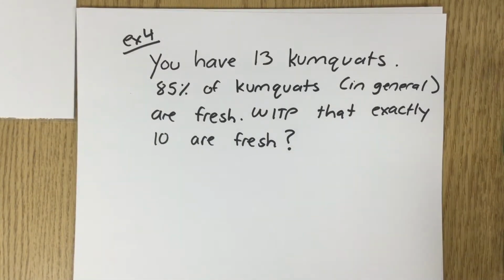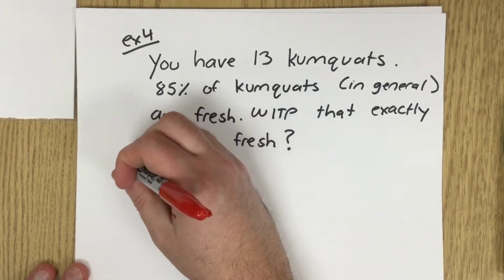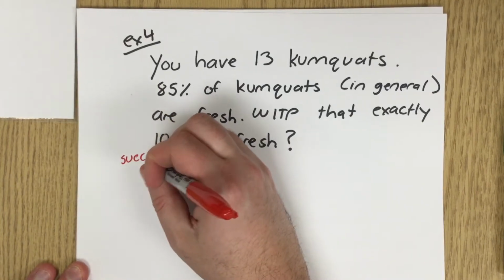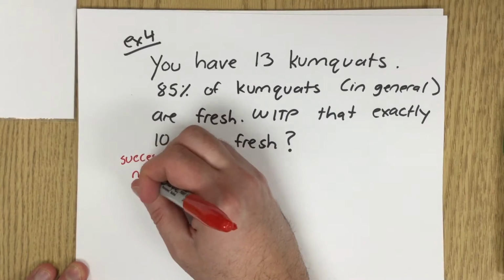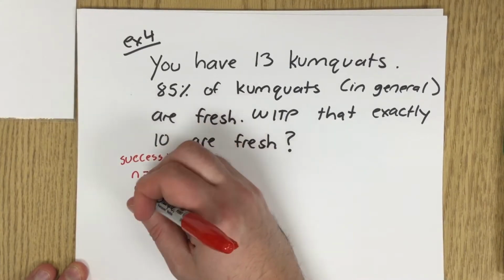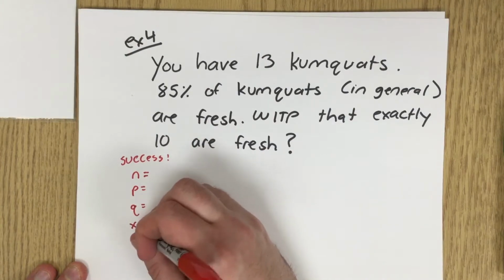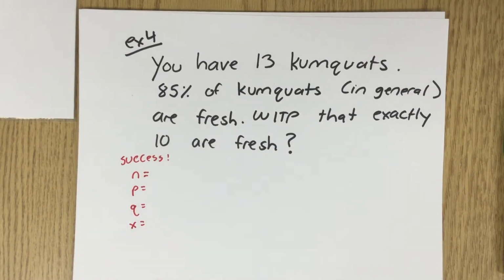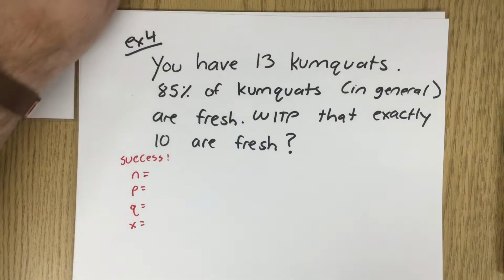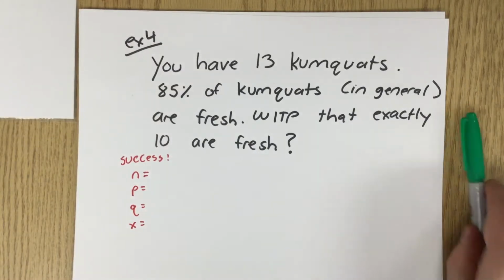So the way we're always going to do this is we're going to write down the givens. So we're going to say, what are we defining as a success? What is N? What is P? What is Q? And what is X? Okay, so what are we going to call a success here? We're going to say that a success is